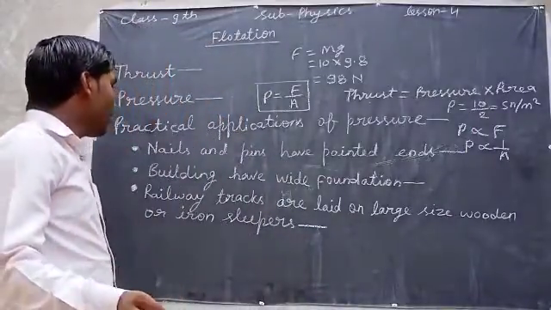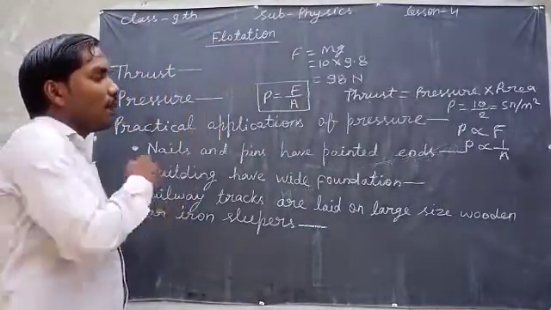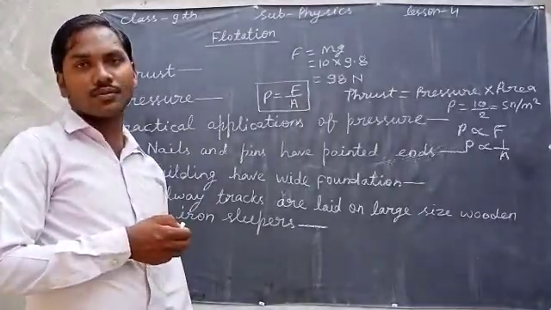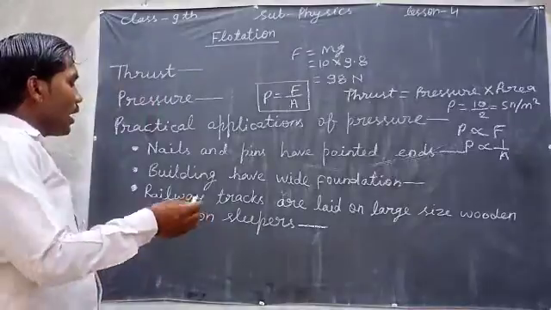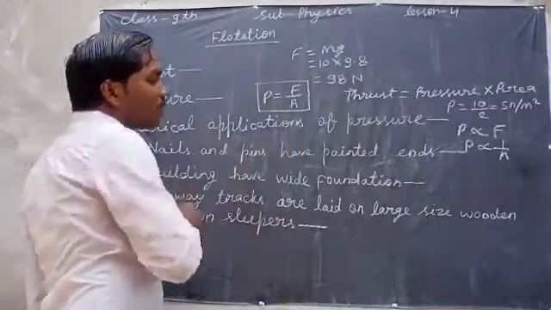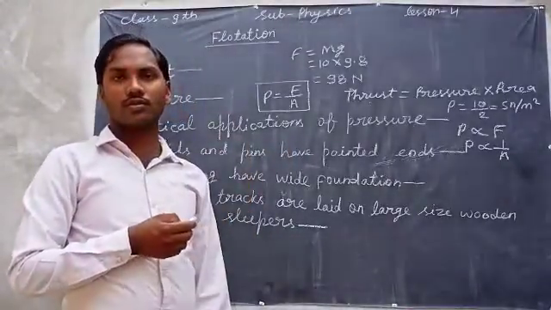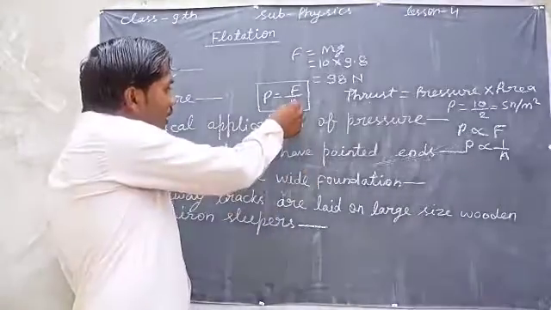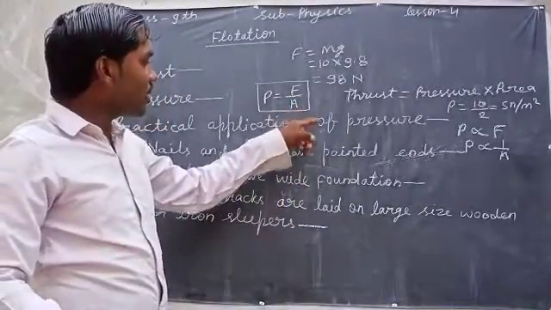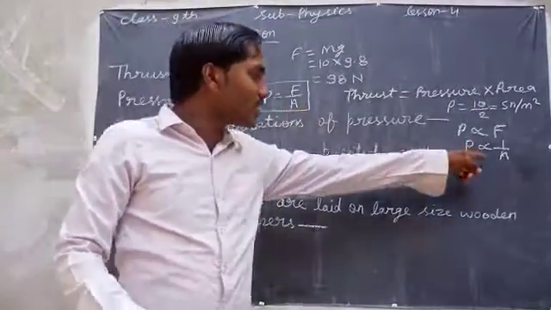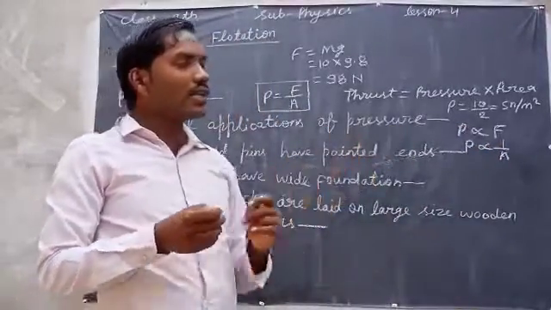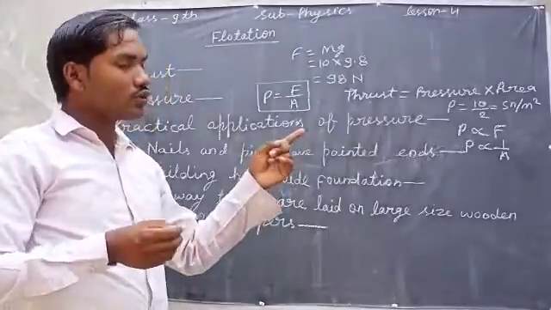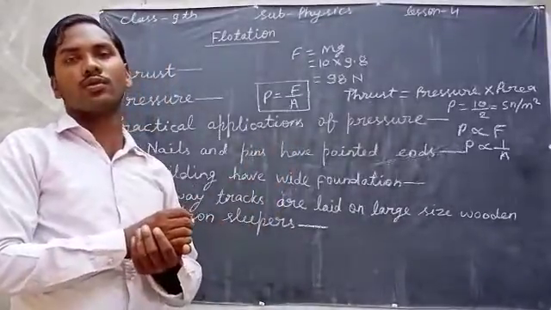After that we will discuss practical applications of pressure. In this case we will discuss nails and pins having pointed ends. From the formula we can say that P is proportional to 1 by A, so if the area is less, the pressure will be more.